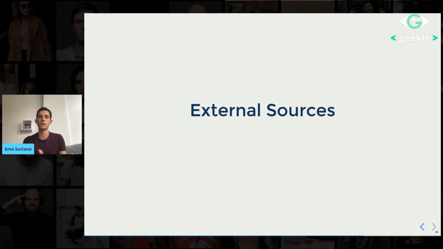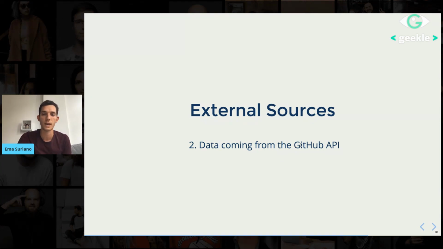So again, at the beginning of my talk, I said, what are the things that I need to validate? And I said, okay, external sources, right? So what are the external sources in this case? The first one is the data coming from the GitHub API. In this case, every time I ask for the projects, I will have to validate it. Normally in GraphQL servers, we don't have this kind of problem. That is not that normal, but it may happen that they make some kind of changes in the GitHub API, and then my application will crash.